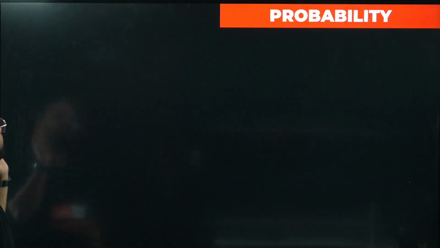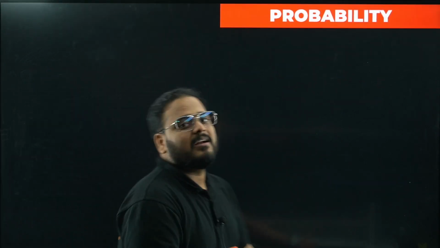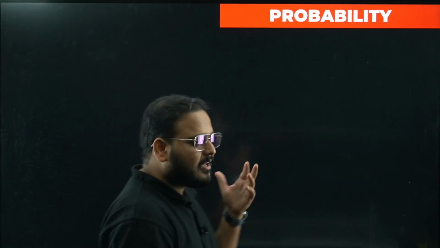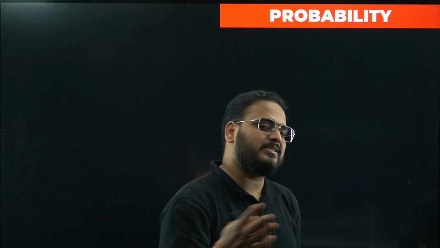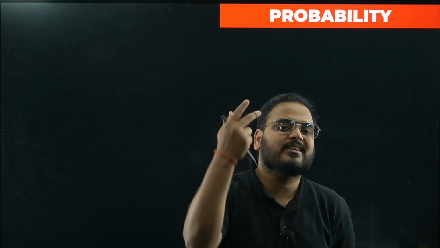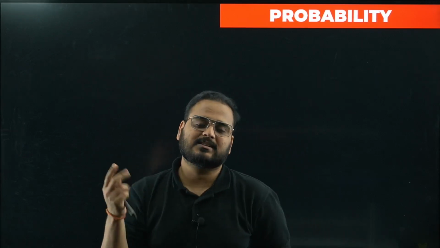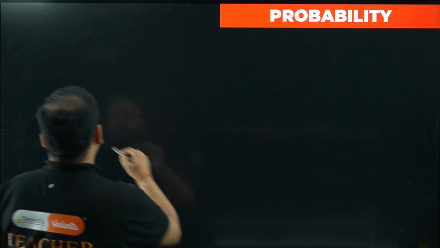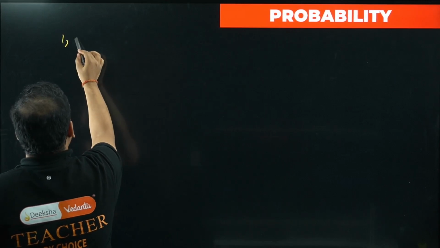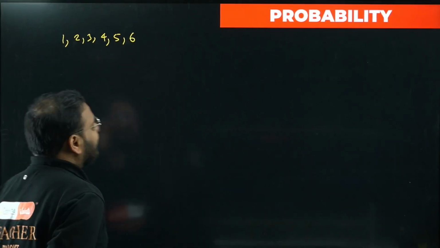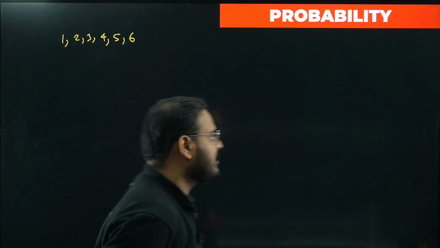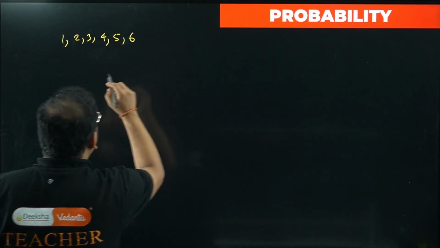Question number 2. Before I move to that, let me teach you a little bit about probability. What is probability? As the name suggests, the chances of an event to occur. For any sample space or event which is given, let's say a coin toss, or throwing a dice, what are the chances of getting a certain event? For example, the chance of getting a 6 on a die. The total outcomes of a die are 1 2 3 4 5 6. How many chances of getting a 6?